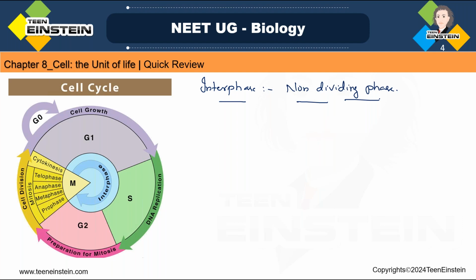So in interphase, we know that there is G1 phase, S phase, and G2 phase. Let's first talk about the G1 phase. In G1 phase, this is the period of maximum growth. Here we have given cell growth is taking place in G1 phase. That's why I said this diagram you should learn very clearly. Almost all the information is there in this diagram. Here in G1 phase, maximum growth is taking place and the cell is getting prepared itself for DNA replication.